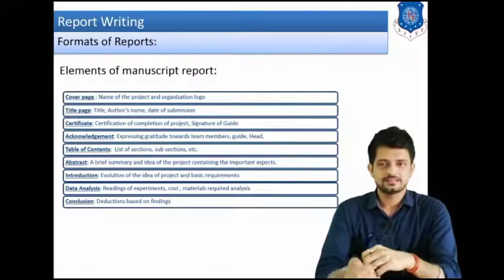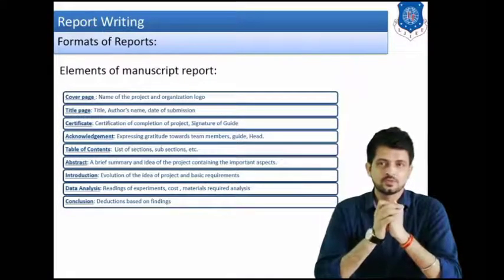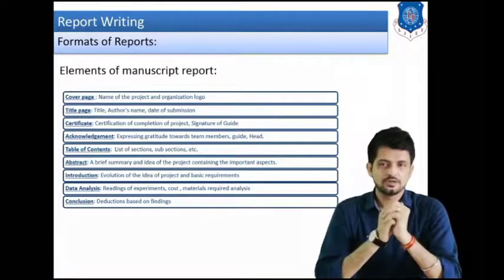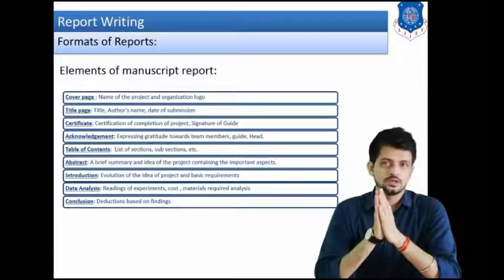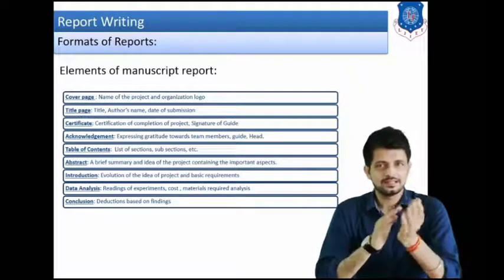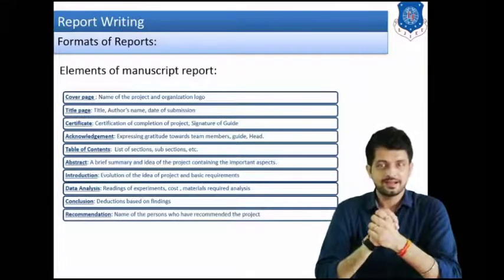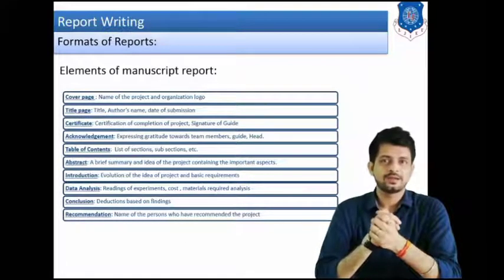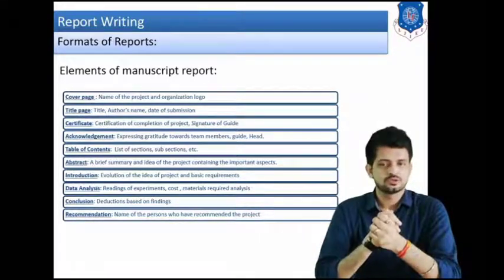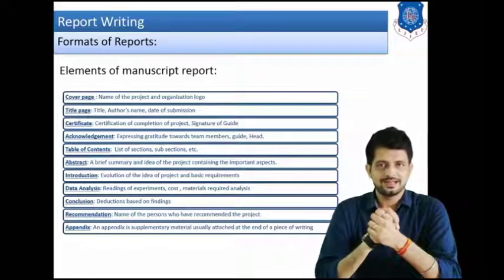Then next is conclusion. Now what is the meaning of conclusion? You already know that conclusion is the final outcome of the project. We have deduced something from the observation. Whatever we have observed, we have deduced that thing, and that is to be mentioned in the conclusion. Then recommendation. Who has recommended this project, or you want to recommend someone for that particular project, that will be included in the recommendations.